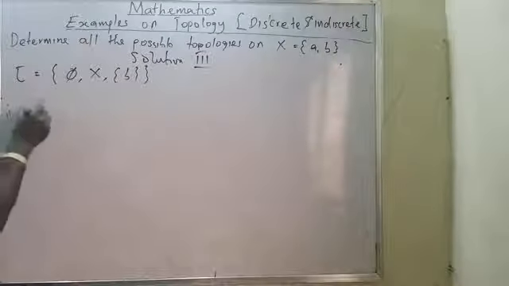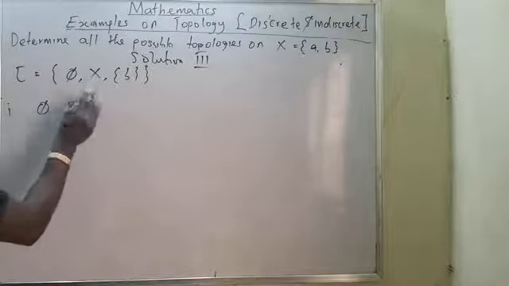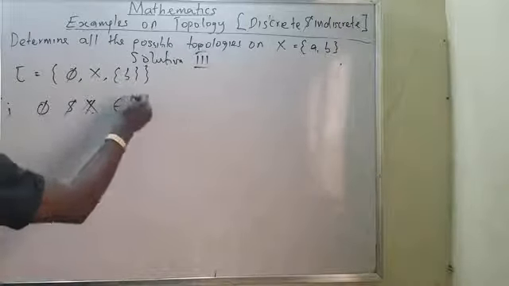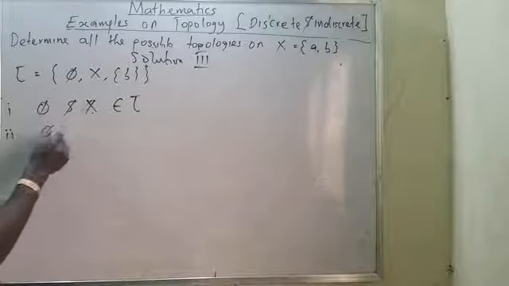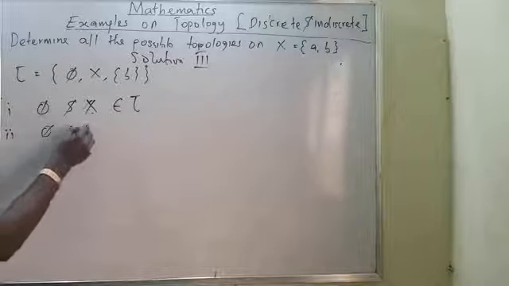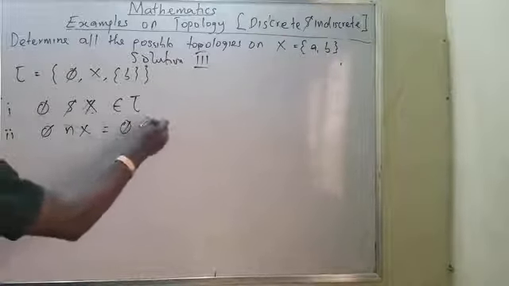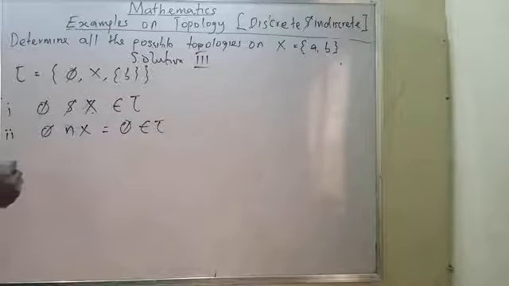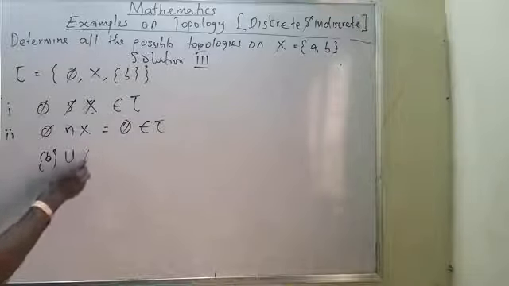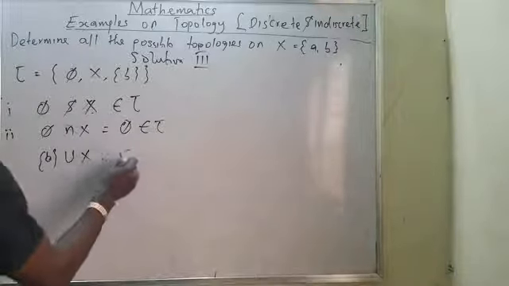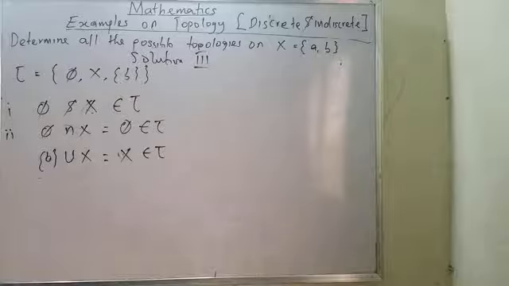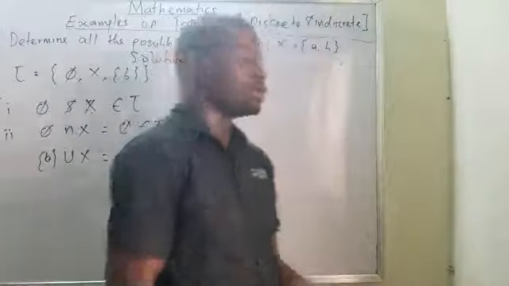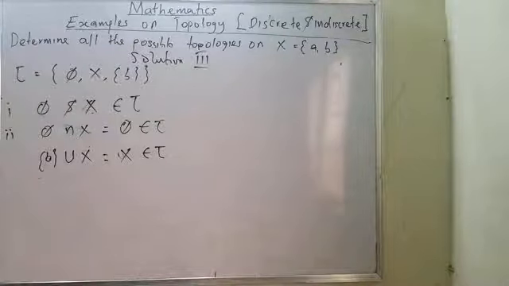The first thing you need to know: empty and the given set, which is X, are in tau, which is very correct. Two, the intersection, empty intersection S equals what? Empty is also an element of tau. And also, the union of B and S is the same thing as S, which is also in tau. So it's also a topology. That is how to know whether something is a topology or not.